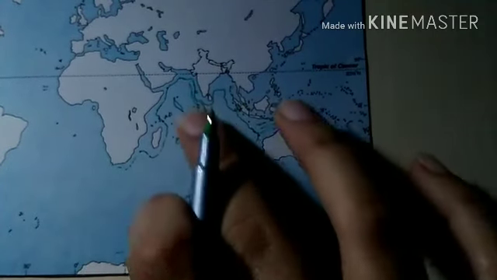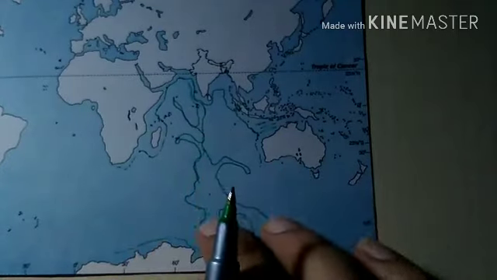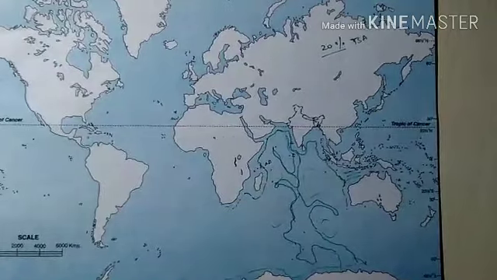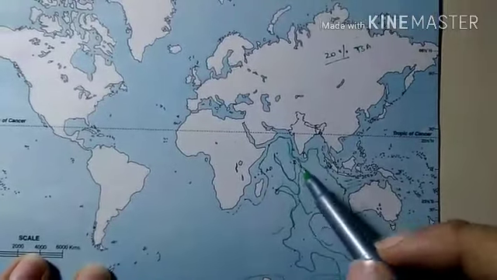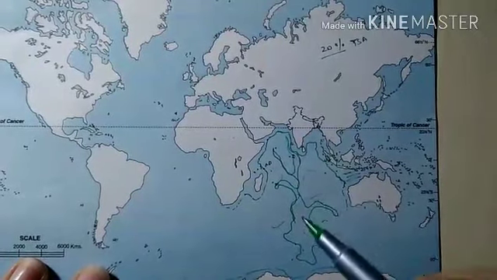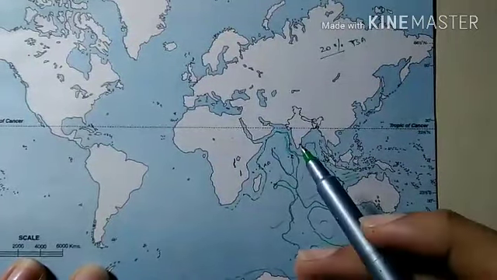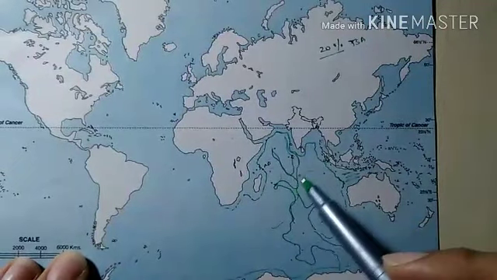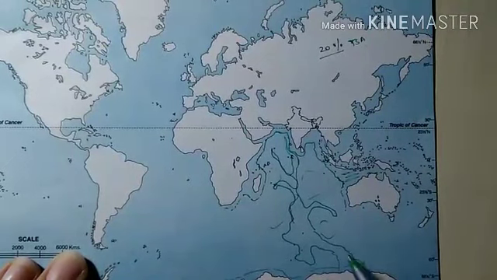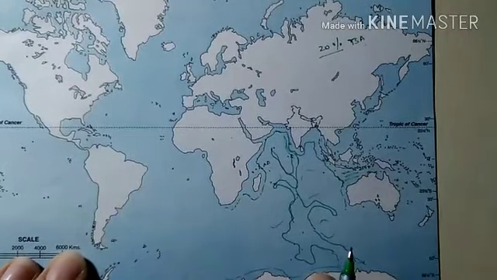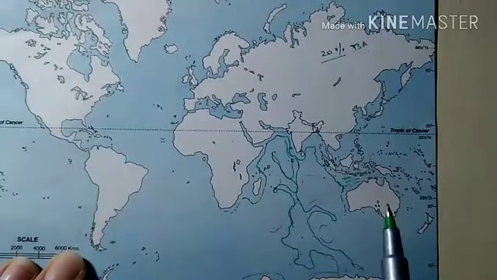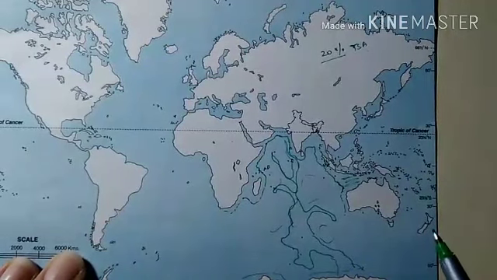So this is exactly what the Arabic Indian ridge looks like. This ridge divides the Indian Ocean into three distinct parts: the African part, the Australian part, and the part adjoining Antarctica.